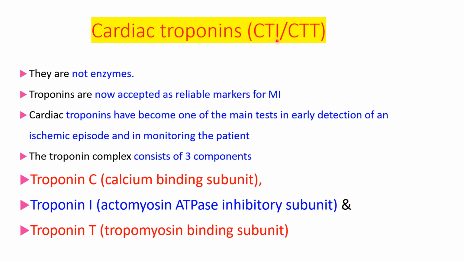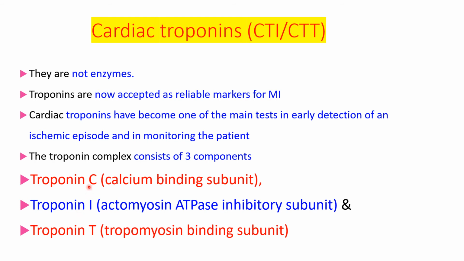So this is troponin I and this is troponin T. They are important in the diagnosis of myocardial infarction for early detection. Cardiac troponin I and cardiac troponin T. Troponin I is the actomyosin ATPase inhibitory subunit and troponin T is the tropomyosin binding subunit. So remember just troponin I and troponin T.